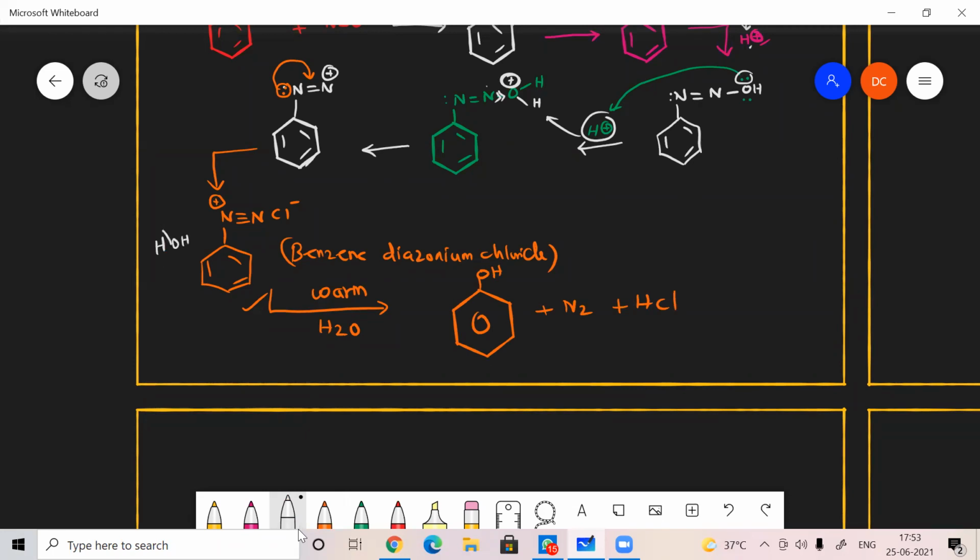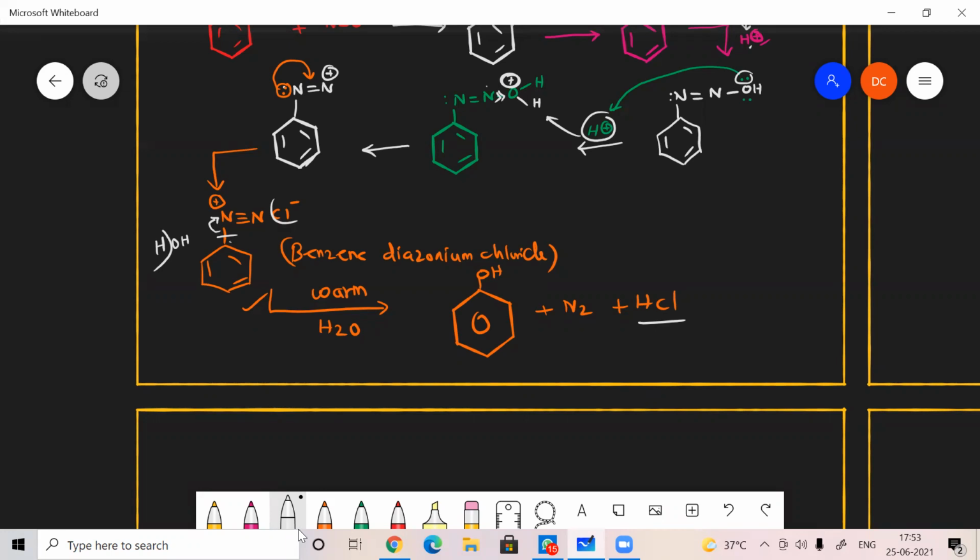HOH, and this H plus and Cl minus will be released as HCl, and this bond will break because of stability, because the nitrogen wants to leave as a gas. That's why it can obtain electrons from here, and here there will be a positive charge.